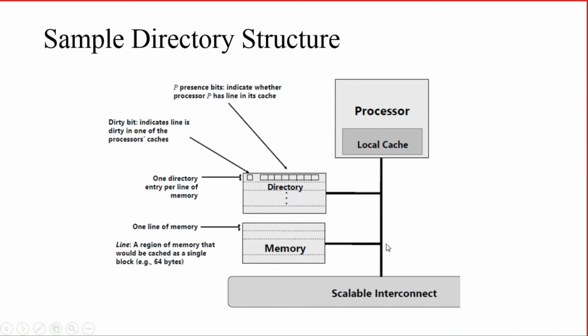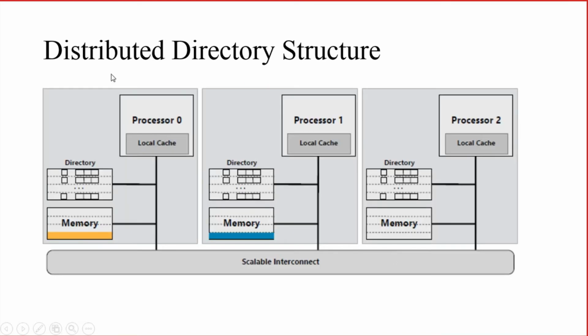The directory structure consists of the processor along with the private cache, scalable interconnect, part of memory, and its associated directory. Then let us consider the distributed directory structure. Here you can see that multiple cores will be there, each with associated private memory.